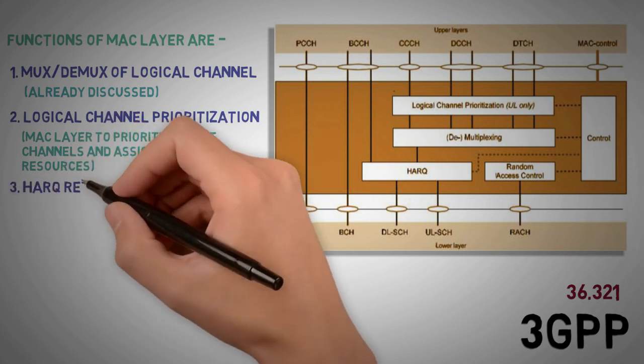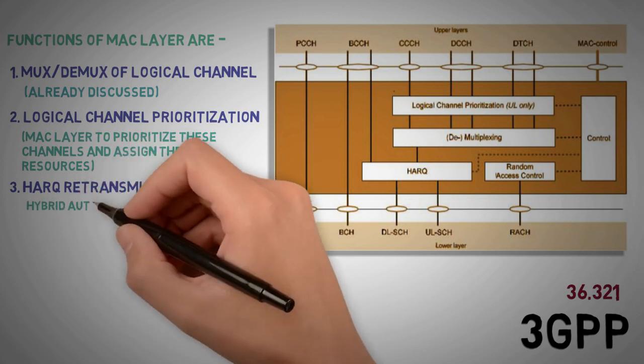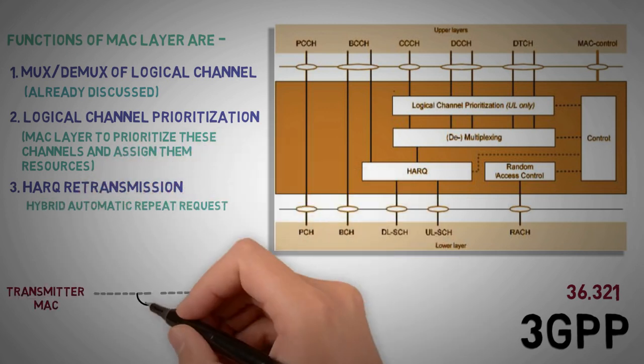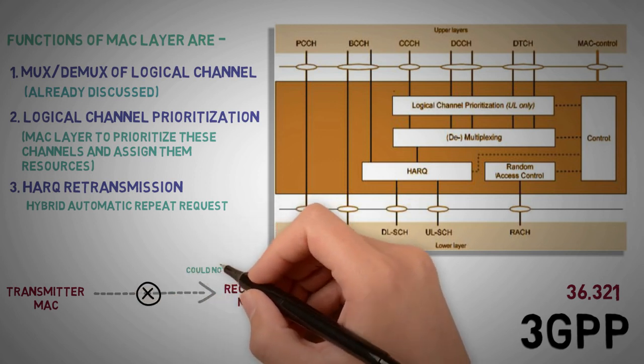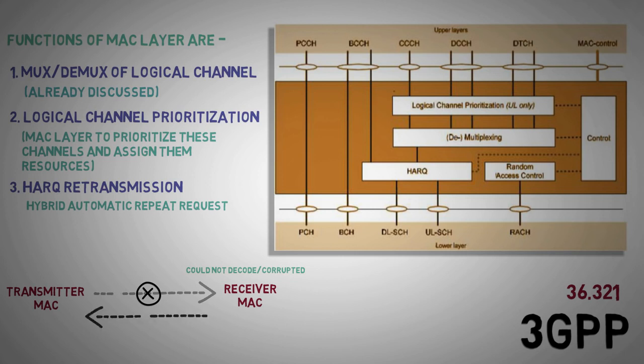3. Hybrid ARQ retransmission, which stands for Hybrid Automatic Repeat Request. If somehow the receiver's MAC layer could not decode the data or the decoded data was found to be corrupted, then the receiver's MAC layer will send a negative acknowledgement. Based on that, the transmitter's MAC layer will have to retransmit.